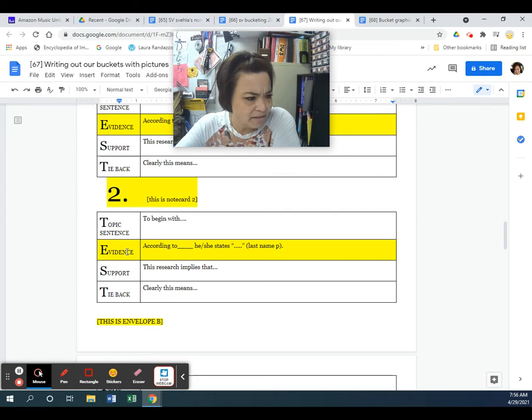Then my evidence is, for instance, in an article by the United States Secret Service, that's my lead-in, and then I have my evidence. It states that 22% of the school shooters felt bullied, while 52% of school shooters felt depressed or suicidal, and 30% had ACEs, which is adverse childhood experiences. And then I have my end quote, my parenthesis, my author, my page number, end parenthesis, period. Okay, so that's my evidence.